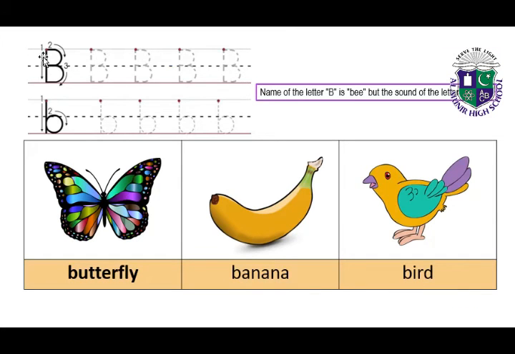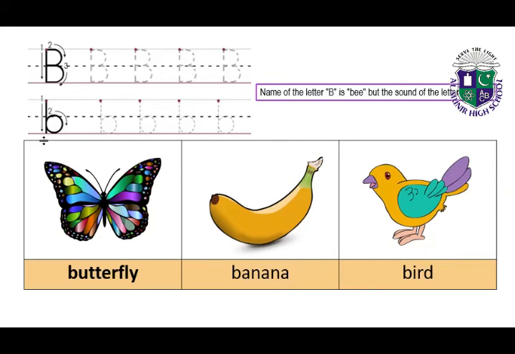Okay, write again. Draw a straight standing line which starts from the first line till the third line. Make a small curve in first 2 lines which joins the standing line, and make another curve in the middle lines and join it with the standing line to write capital B.